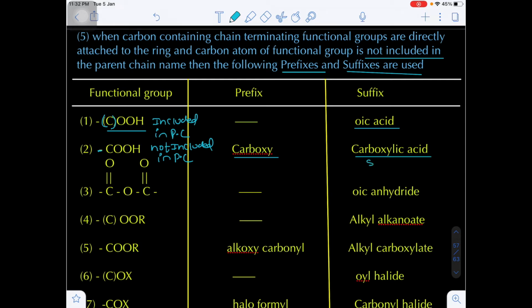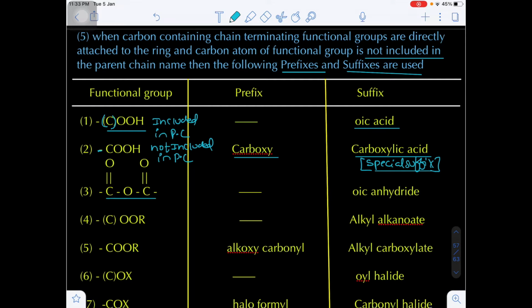This is called special suffix. Generally the secondary suffix of carboxylic acid will be oic acid, when the carbon of the carboxylic group is included in the parent chain. If the carbon of the carboxylic group is not included in the parent chain, there will be a special suffix known as carboxylic acid.